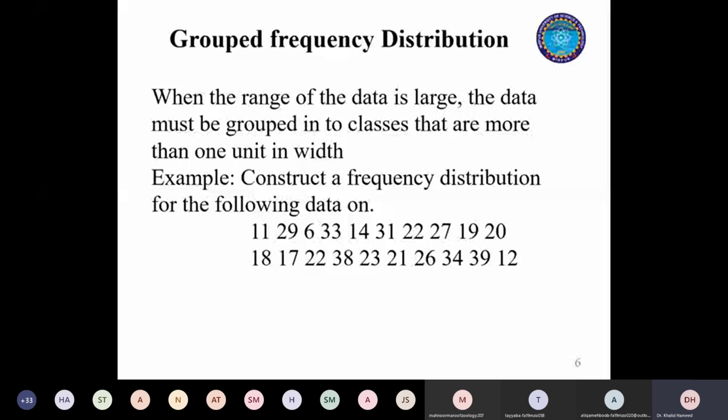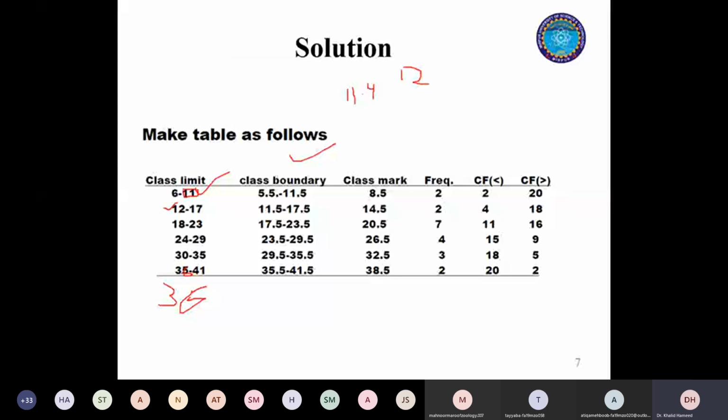There is no observation like 12.4 or 12.6. So when I make all my class boundaries, I will increase the precision by 1 unit. So I will add decimal points to this.